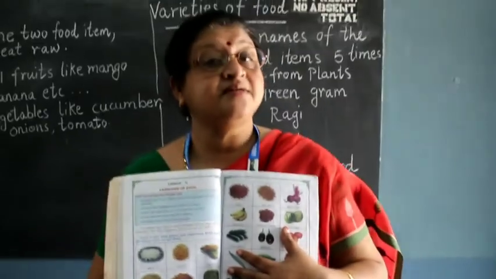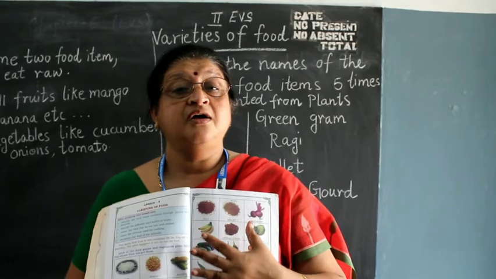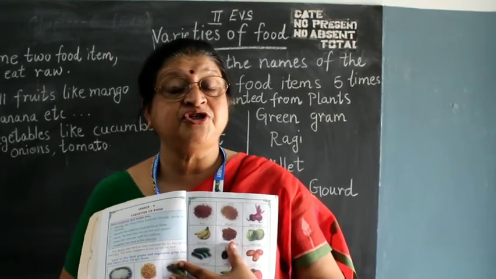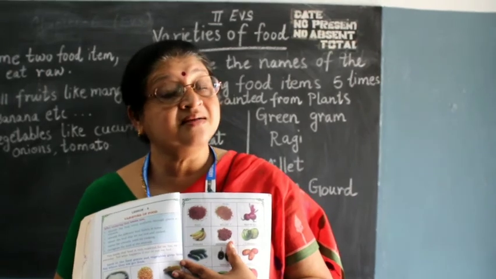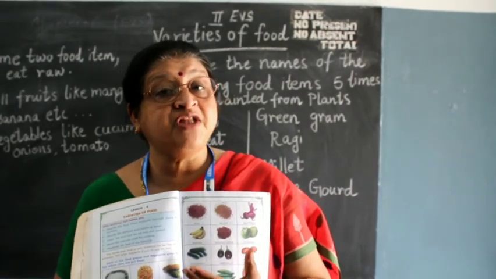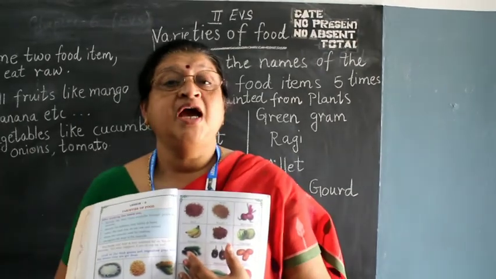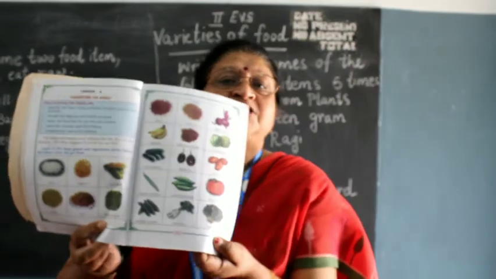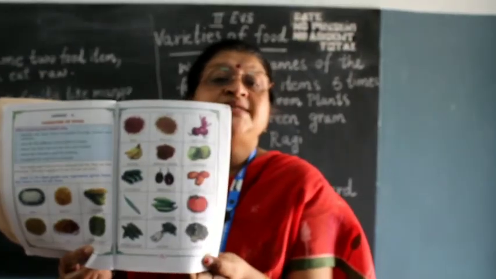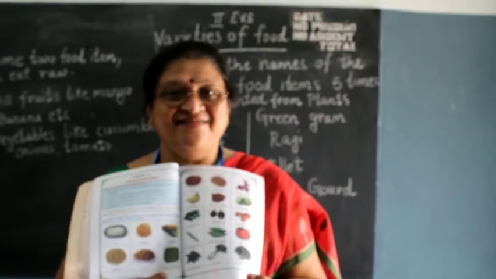Now what does mummy make with these different varieties of vegetables? She makes vegetable pulao, sambar, different types of dal, and curries. And there are these greens. Can you see here the greens, children? With these greens, mummy makes curry only with the leaves.